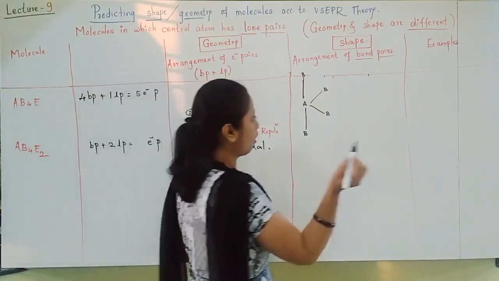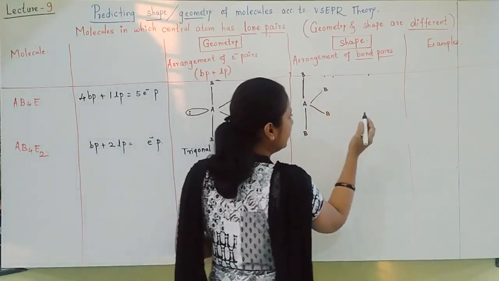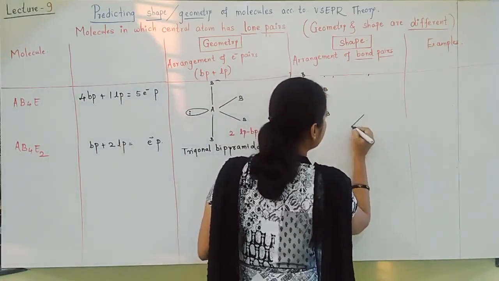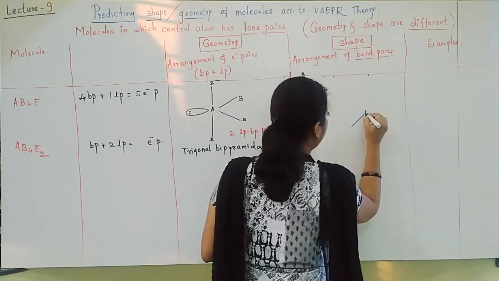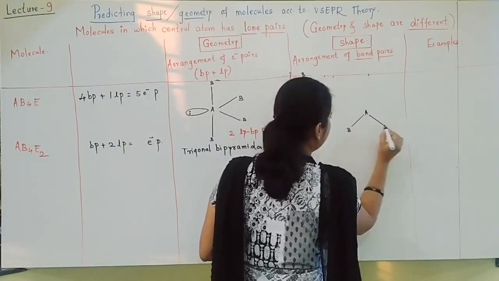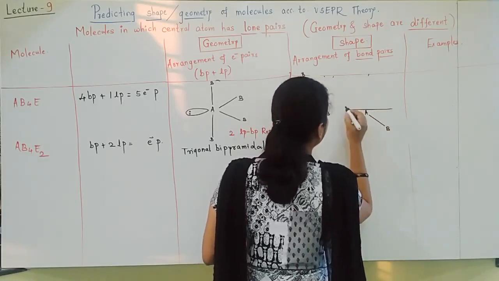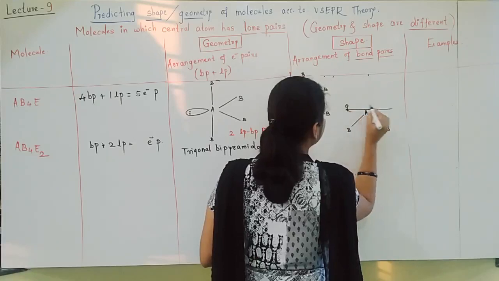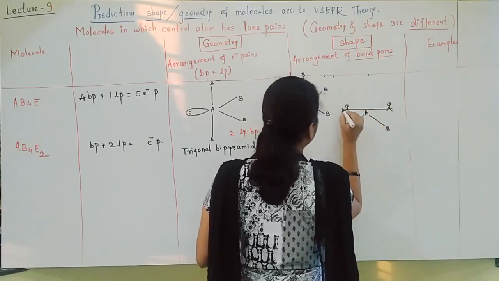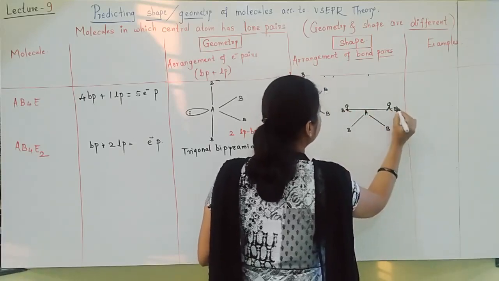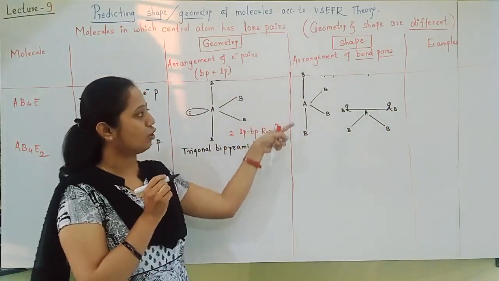What does this shape look like? If I tilt it a little bit, students, can you see it looks like the seesaw in parks or gardens? It looks like a seesaw, so it is called the seesaw shape.